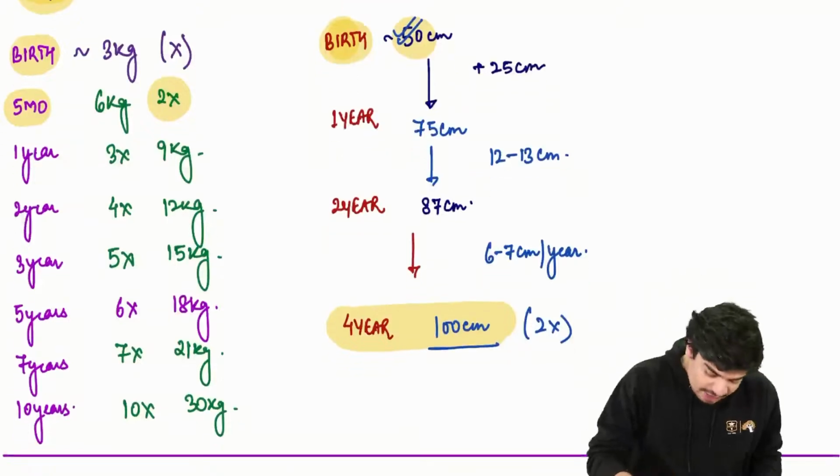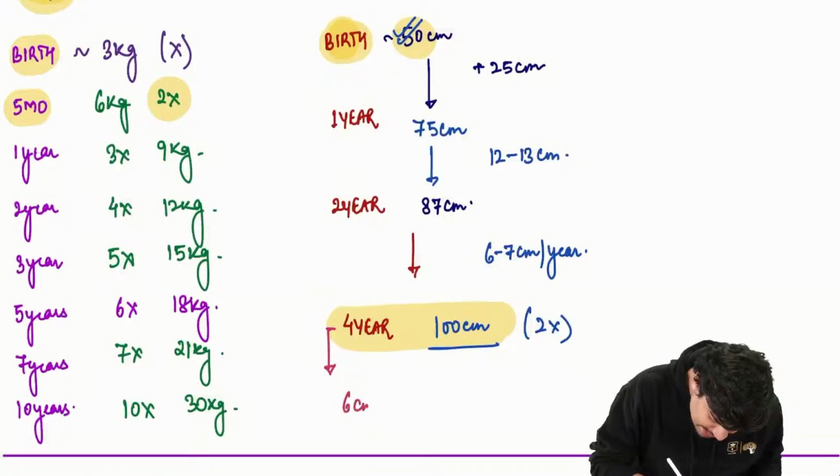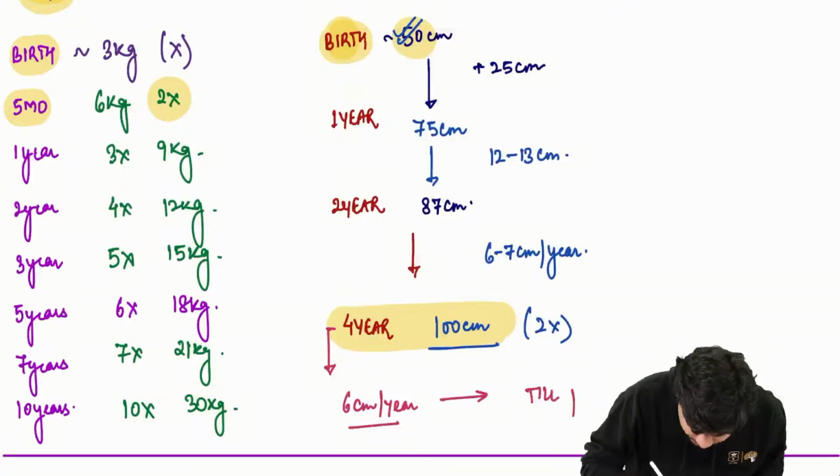Alright. After 4 years, baby is going to gain height at 6 centimeter per year till puberty.